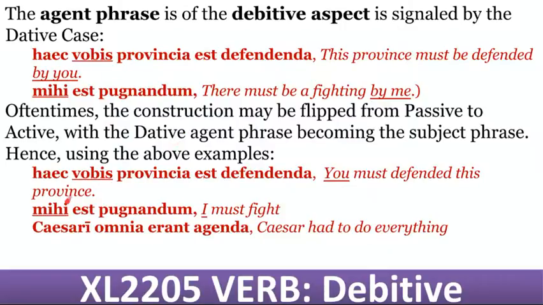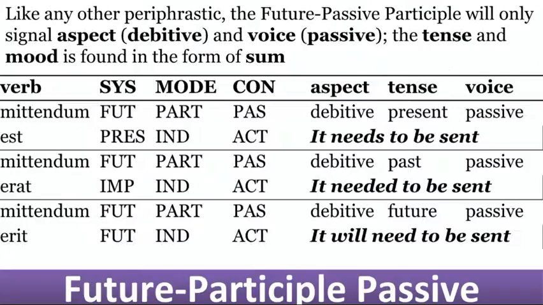You could also say, I must fight, if you wanted to change it from passive to active. So the real key, for some of the constructions you'll see, is when you have a singular neuter nominative in the future passive participle, ndum, you do have a concept of there must be a fighting. Just something to know. Always for the debitive: mittendum est, it needs to be sent, or there must be a sending, you could also say.